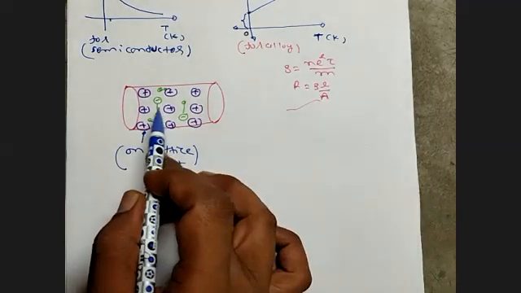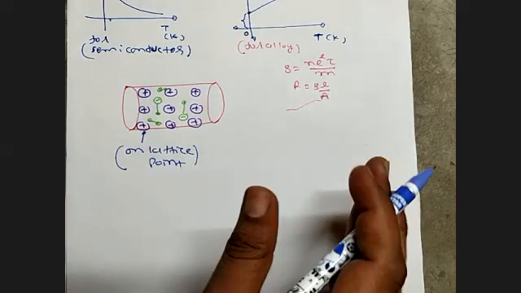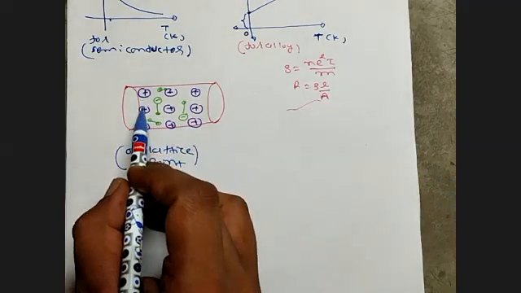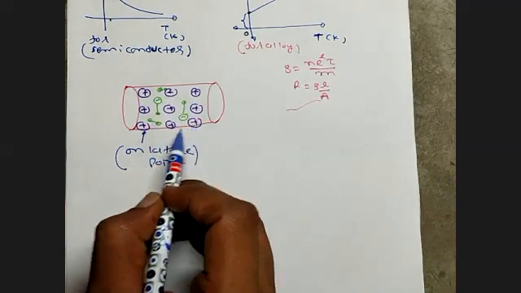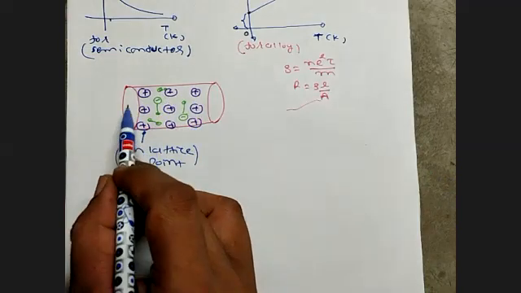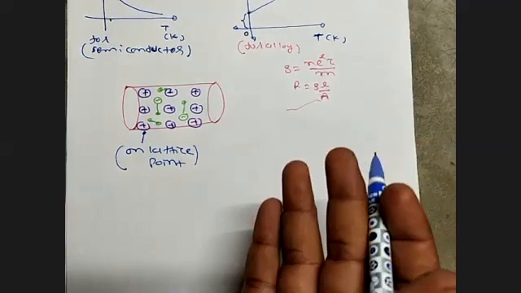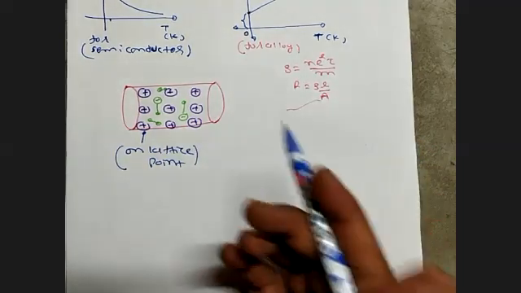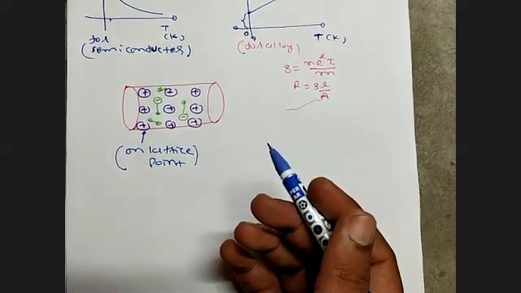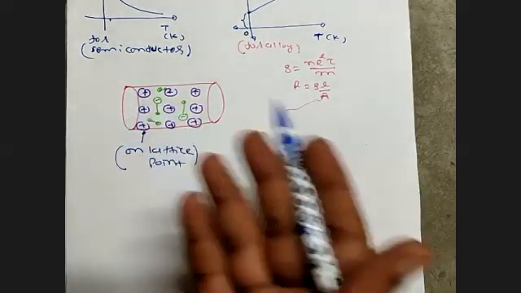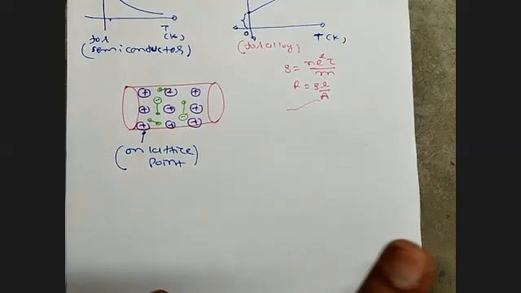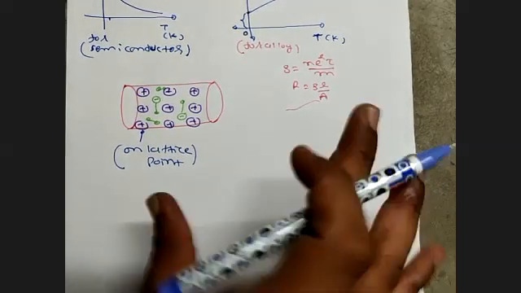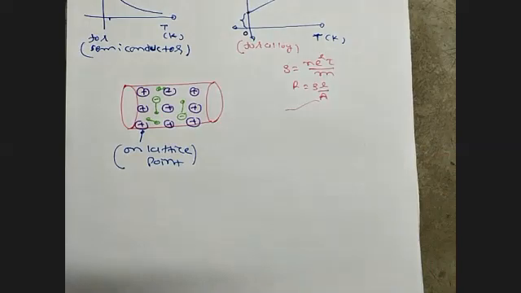Understand? Suppose there is an insulator, a plastic insulator. The lattice point is the positive ion and no electron travels from there, because in an insulator there is no free electron. If there is no free electron, there is no motion of an electron from one place to another place. The electron is there, but it is in a bonding state. There is no free electron.